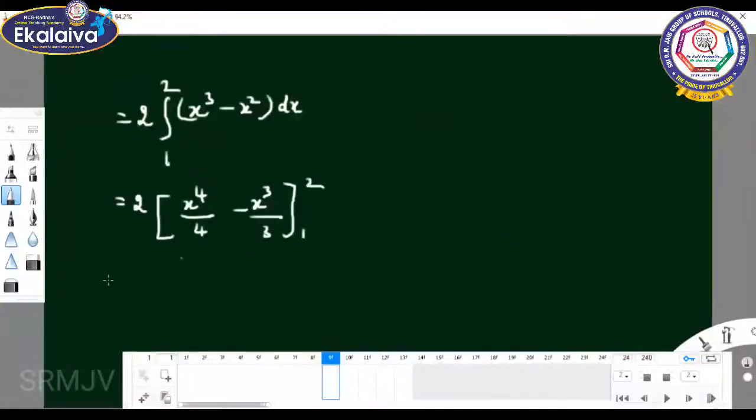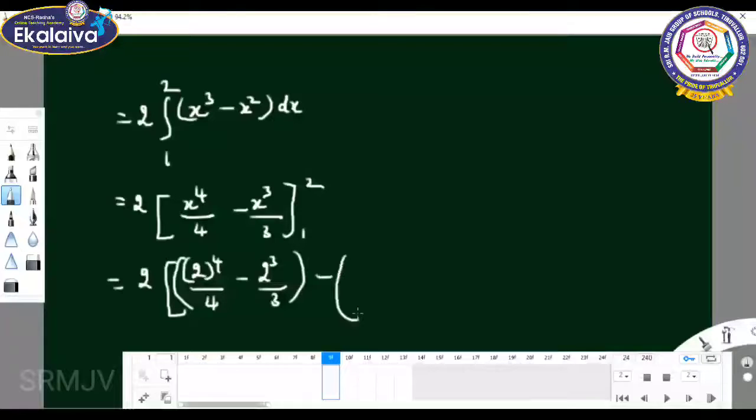So 2 into the upper limit: 2 power 4 by 4 minus 2 cube by 3, minus the lower limit: 1 power 4 by 4 minus 1 cube by 3.